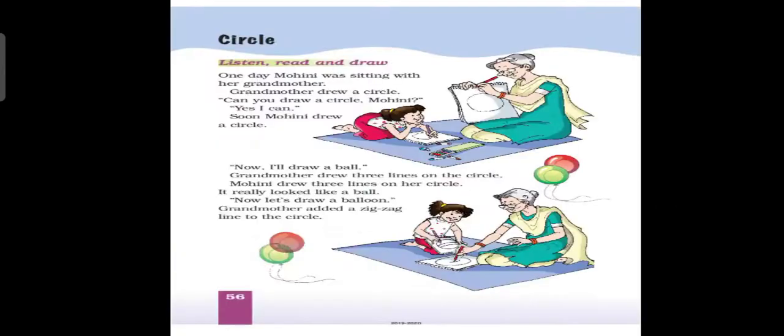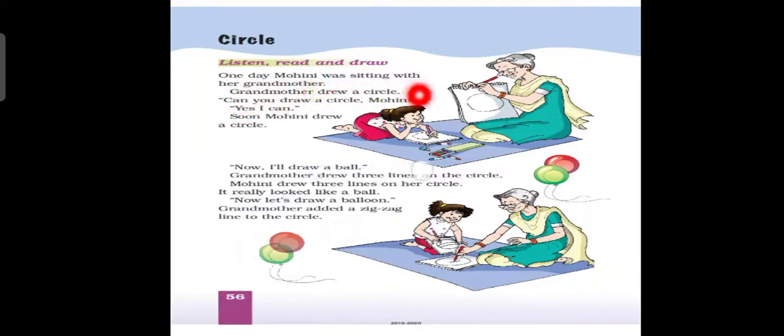Now let me read the lesson. When you open the page, you will find this lesson, okay? Circle. Circle means round. See, here is round, a balloon is round, a ball is round, okay? Now listen, read and draw. Let us listen to this story, read this story, and after that we will also draw the diagram, okay? Now let me explain the lesson.